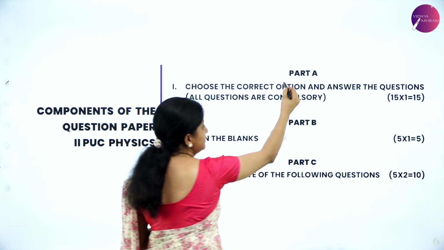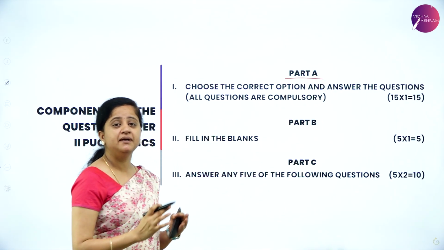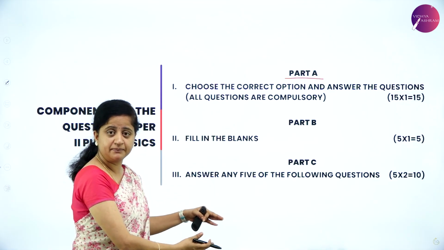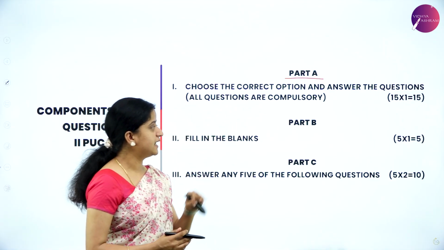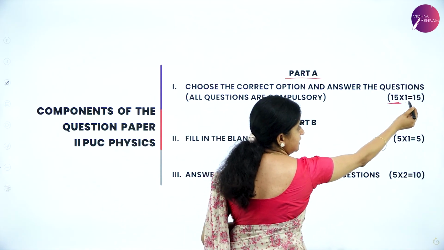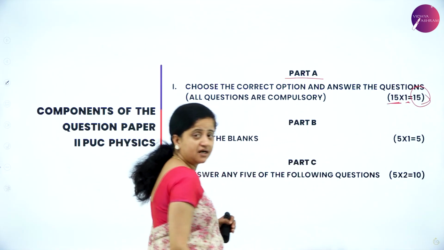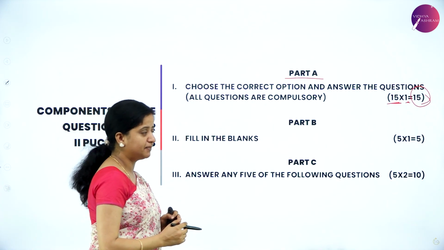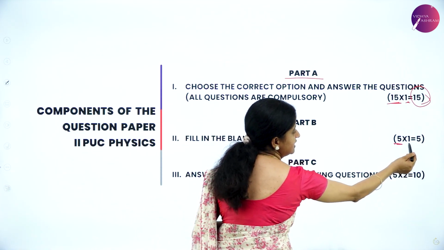As I explained, the first part, that is part A, is where you will be having multiple choice questions. This is how the components of the question paper will be. Choose the correct option and answer the questions. You'll be having a total of 15 multiple choice questions, each carries 1 mark. So 15 marks from part A. Next one is the fill in the blanks, part B. Again 5 questions, each carries 1 mark.